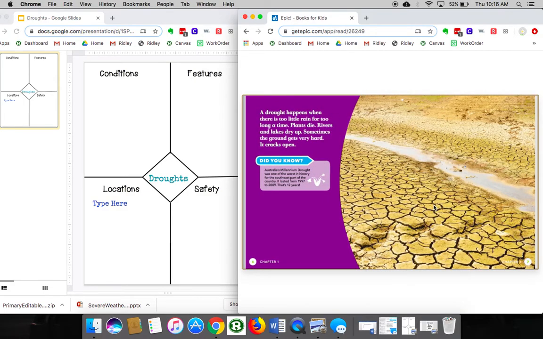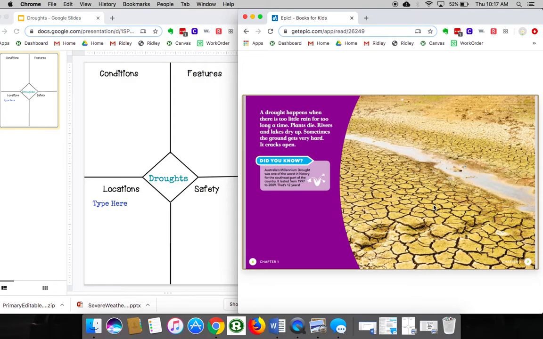A drought happens when there is too little rain for too long a time. Plants die. Rivers and lakes dry up. Sometimes the ground gets very hard. It cracks open. Did you know Australia's millennial drought was one of the worst in history for the southeast part of the country? It lasted from 1997 to 2009.